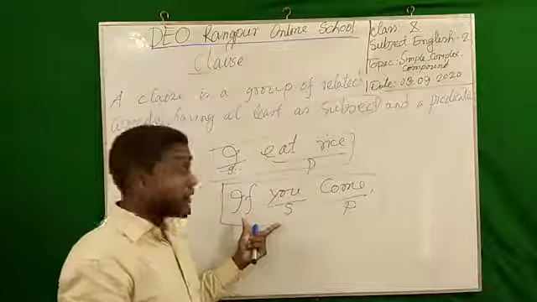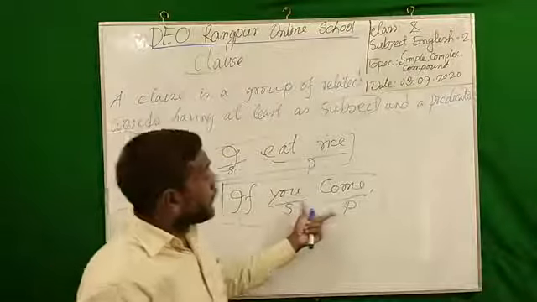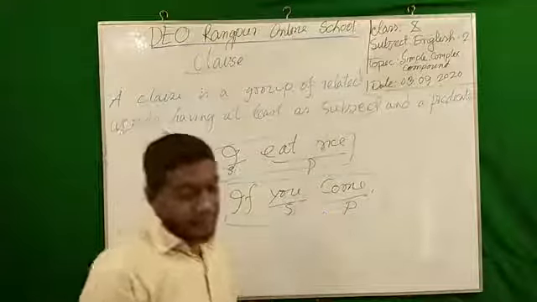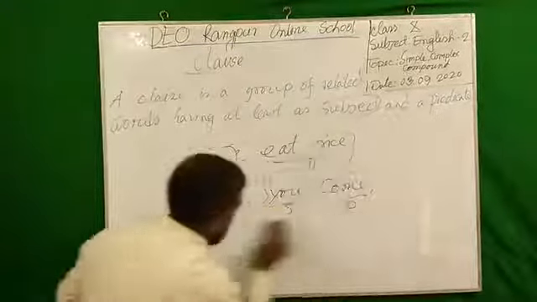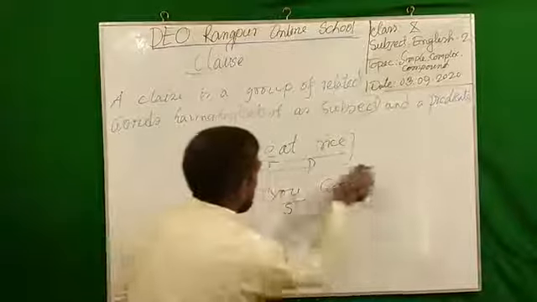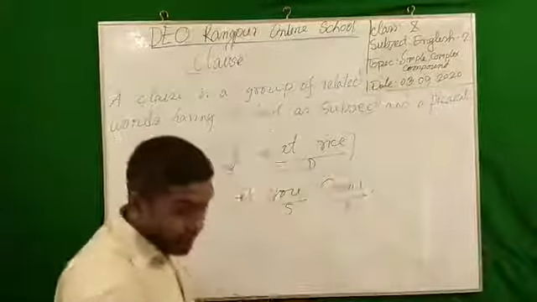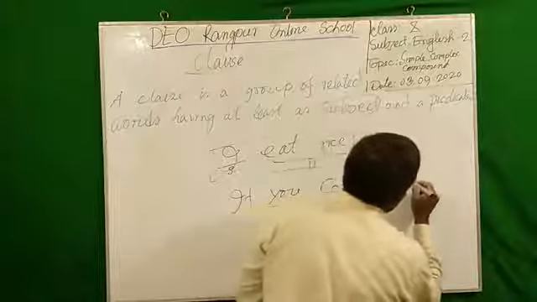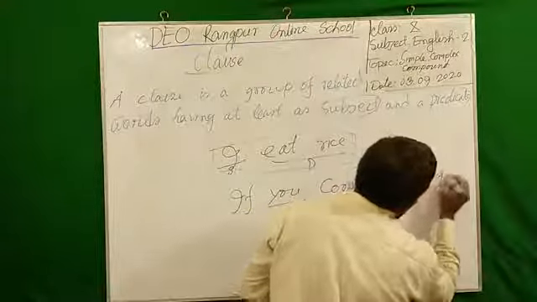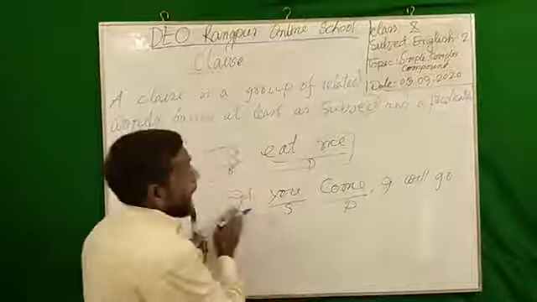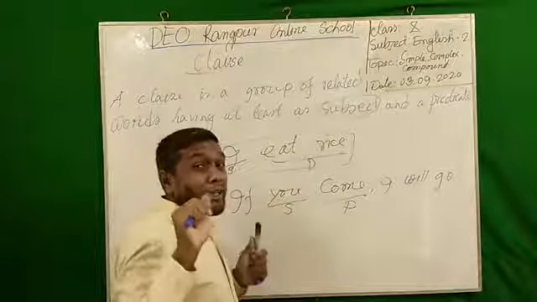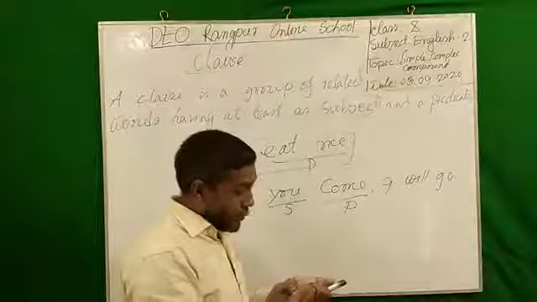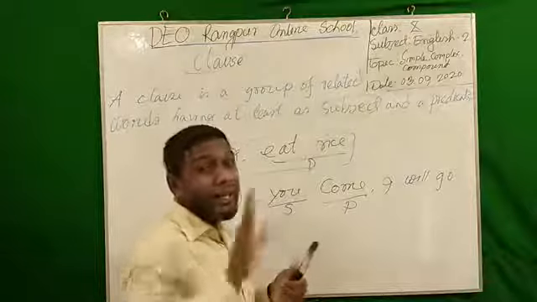And what is a dependent clause? The dependent clause is a clause which needs other words to complete its sense. As a student, you know, this is not a sentence, because still it cannot express the full meaning. So if I want to make a sentence here, I have to add: if you come, I will go. Okay, dear students, now this is a complete sentence, no doubt. But you have to take the techniques of simple, complex, compound from here. It will help you very much to sense the simple, complex, compound without any difficulties.